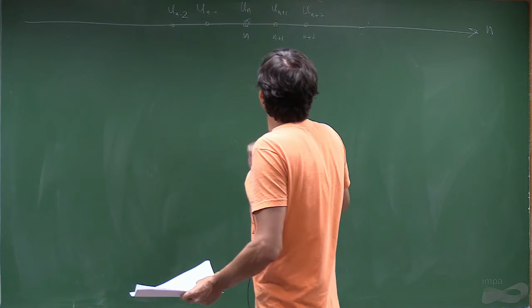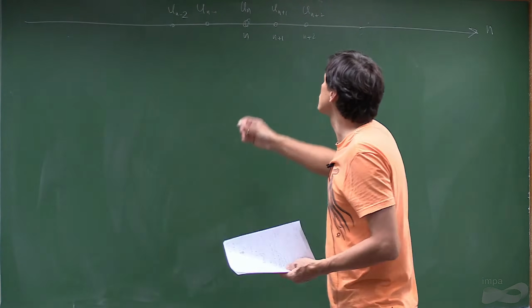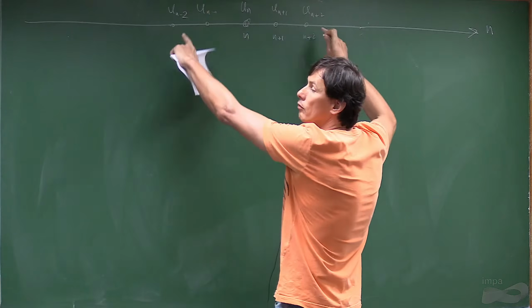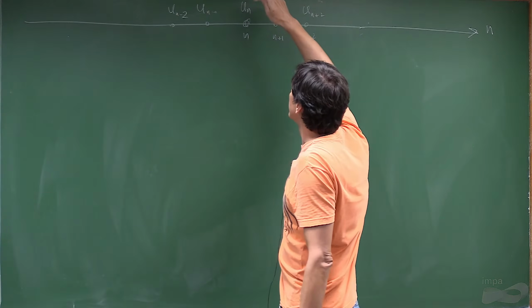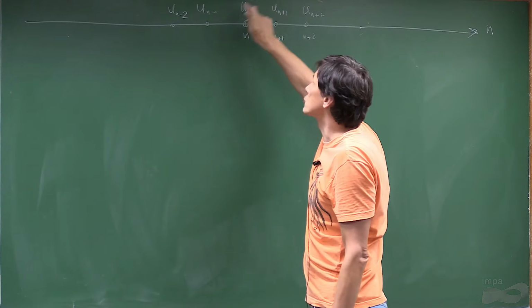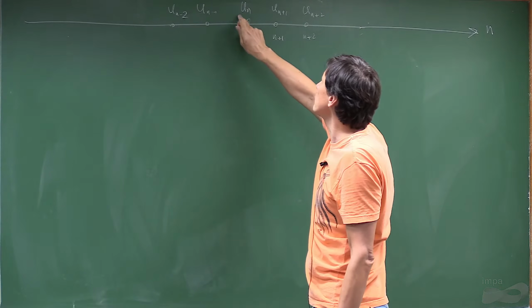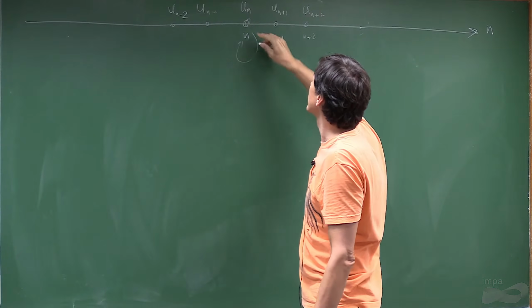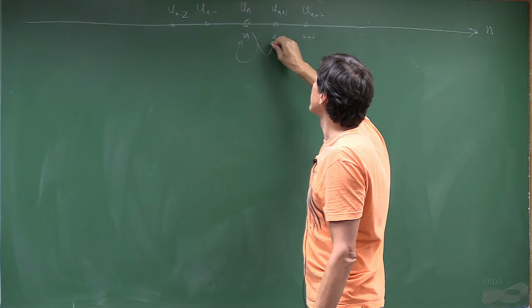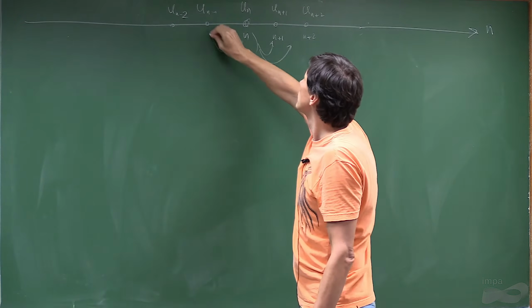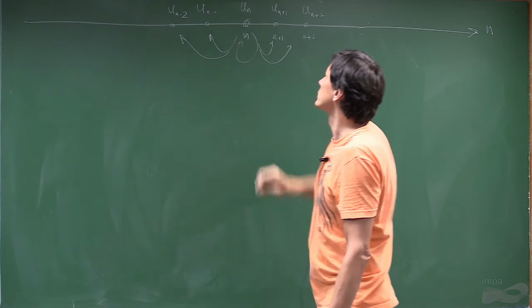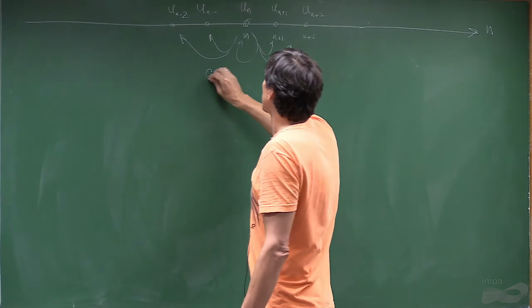So what does equation of motion mean? Essentially, in physical language, it means that they should couple. So the change of these variables should depend on itself. So it couples to itself, and it may also depend on the neighbors. So it should couple to neighbors, and so on. So this is a coupling.